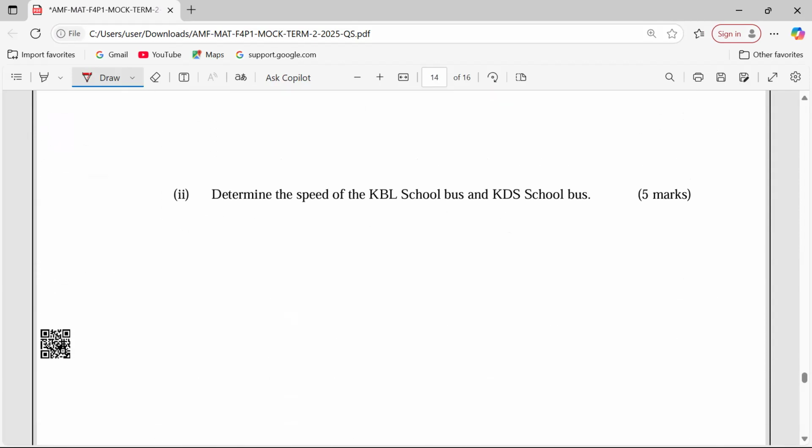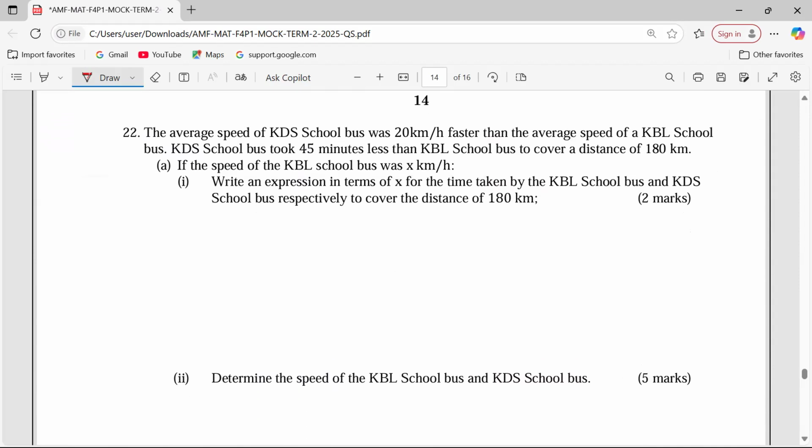So let's discuss these remaining questions very quickly now. Number 22, look at this. The average speed of KDS school bus was 20 kilometers per hour faster than the average speed of KBL school bus. KDS school bus took 45 minutes less than KBL school bus to cover a distance of 180.